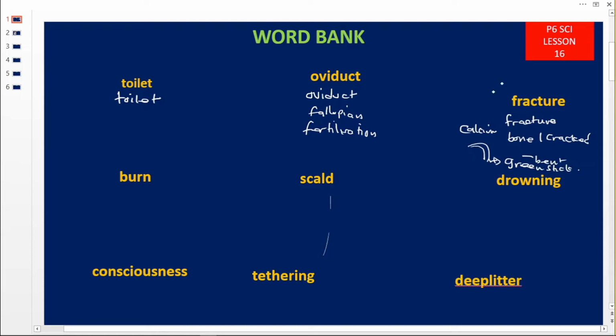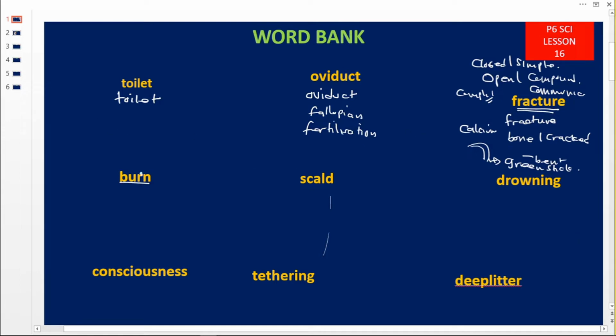Other types of fractures we have are the open fracture, which you can call the compound. Here the bone breaks and comes out of the body. And again we have the closed ones, which we call the simple fractures, whereby the broken bone remains inside the body. We also have the comminuted fractures, and these are complicated. The bone breaks into several pieces, so the option is to cut off that injured part. So a fracture is a broken, cracked, or bent bone in the body.